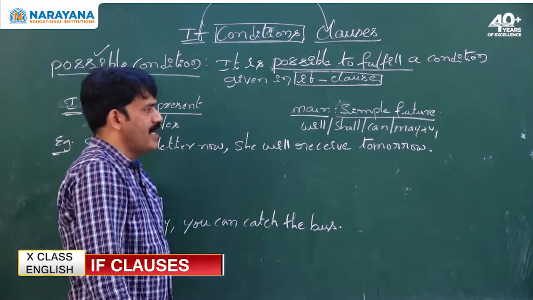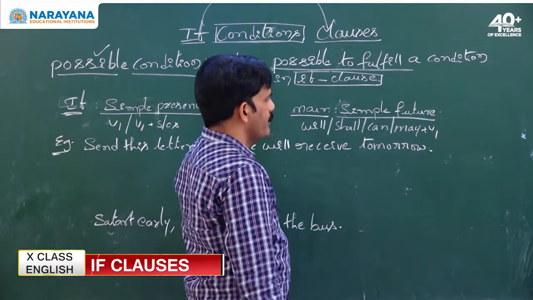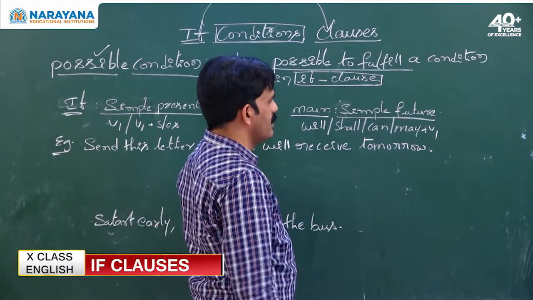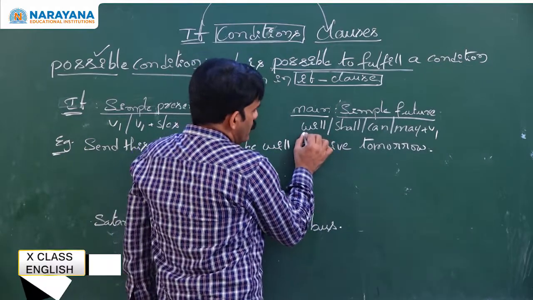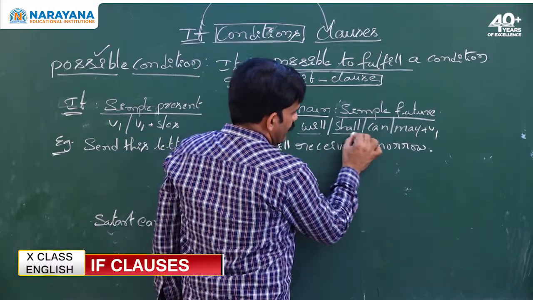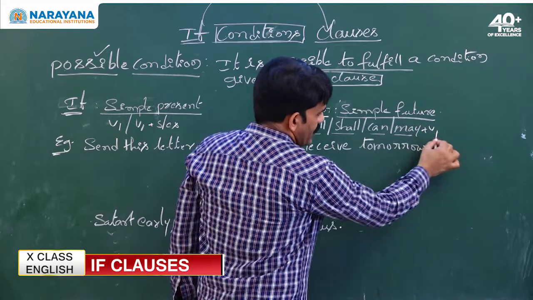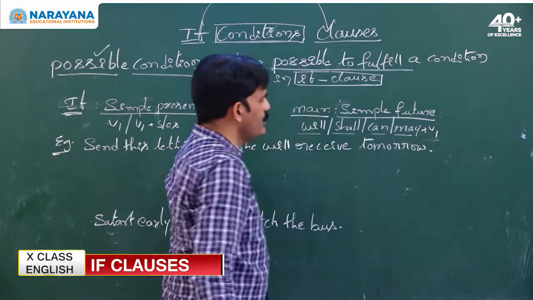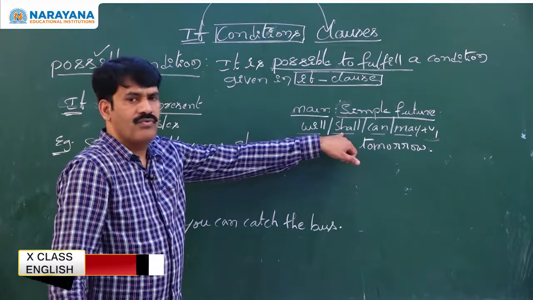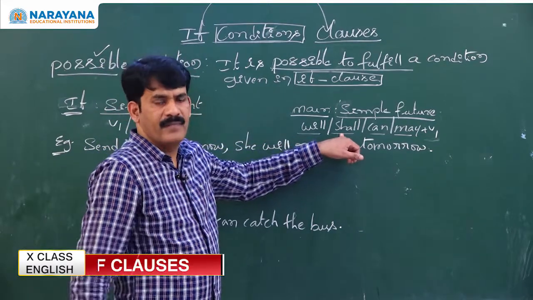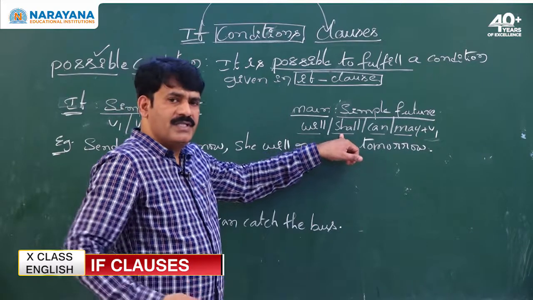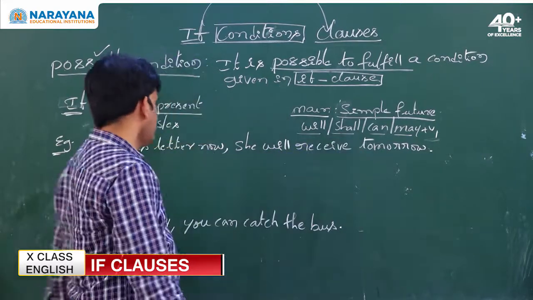The tense of the main clause must be simple future. So what is the simple future verb form? Will, shall, can, may plus V1. You can use any one among these four words which expresses future time.